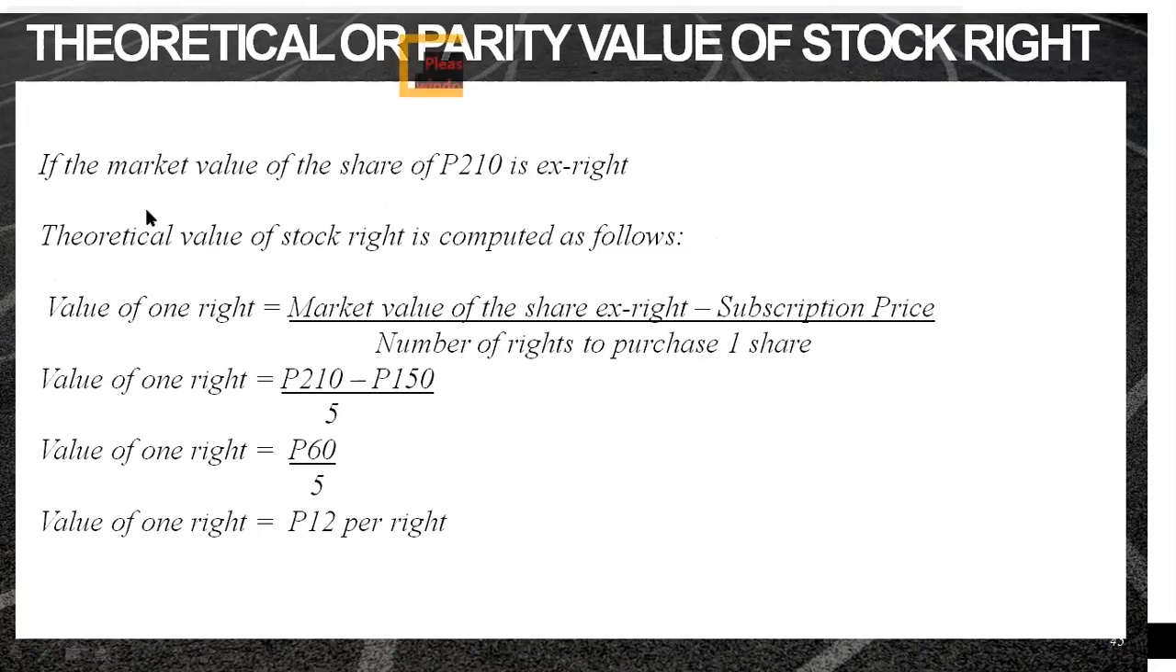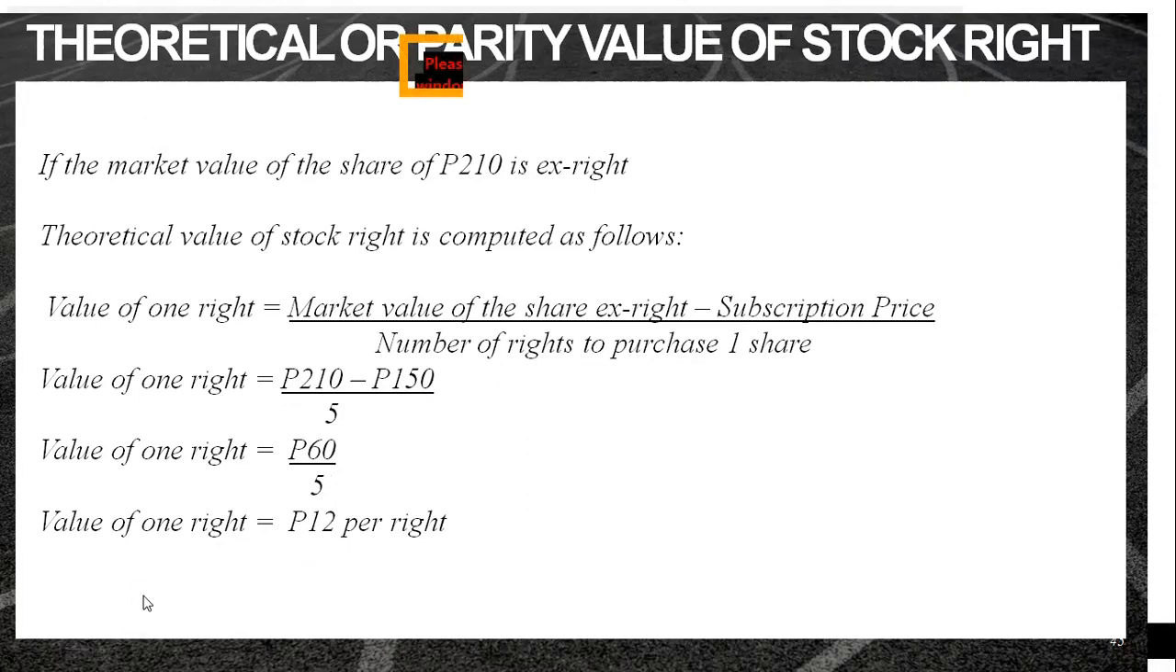Okay, now, what if the market value of the share is 210, and it is ex-rights? What if it is ex-rights? If it is ex-rights, then you record or compute the theoretical or parity value this way. The market value of the share ex-rights, that's 210, minus the subscription price of 150, divided by the number of shares to purchase one share. So, that's 210 minus 150 divided by 5. That's 12 per right.